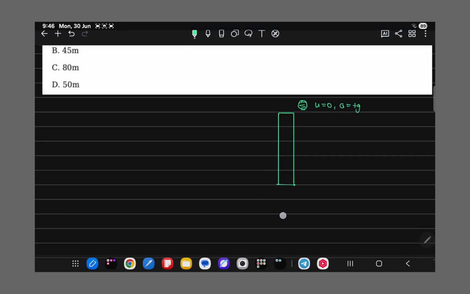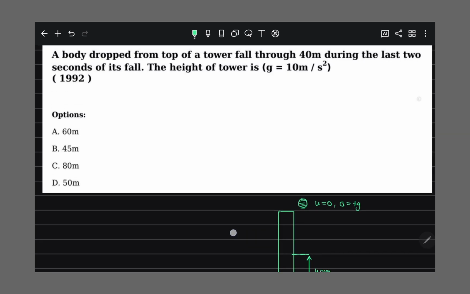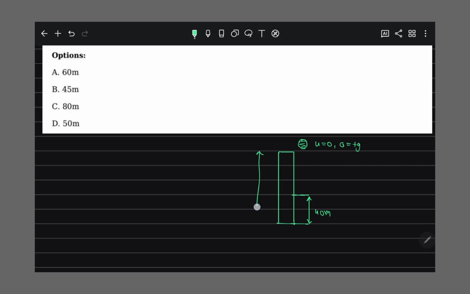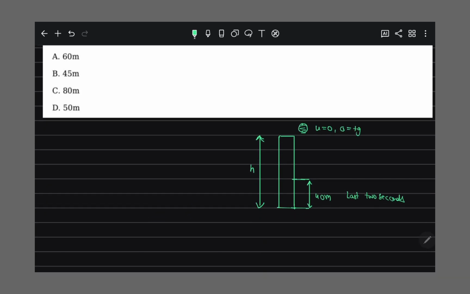And it travels 40 meters in the last 2 seconds, and then they are asking what is the height of the tower.